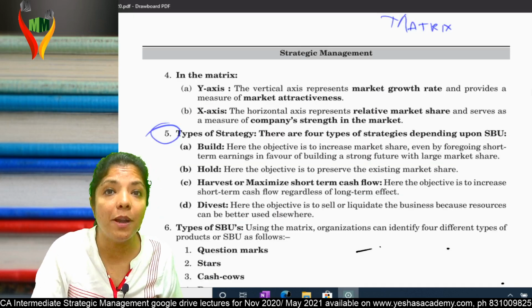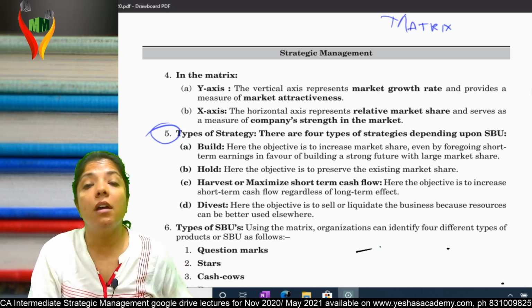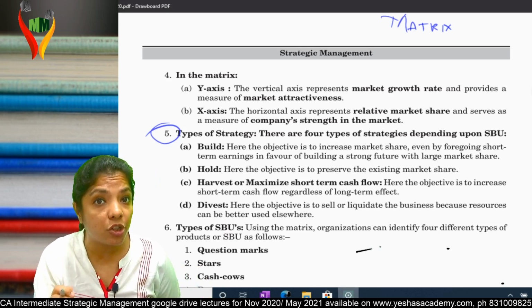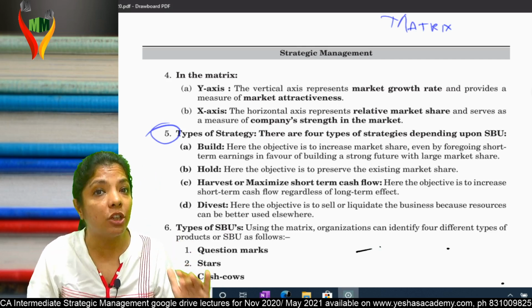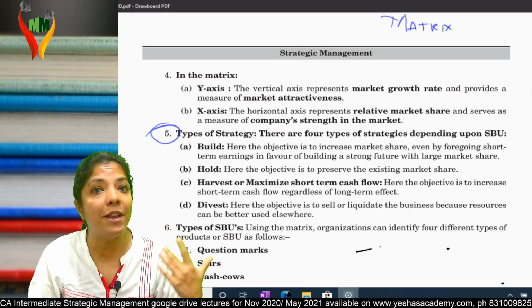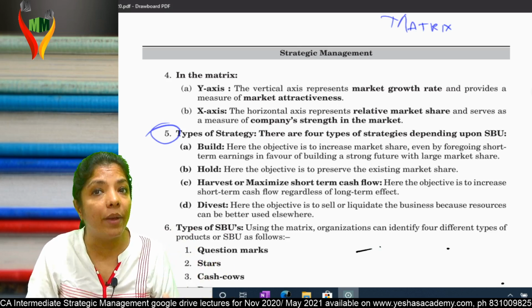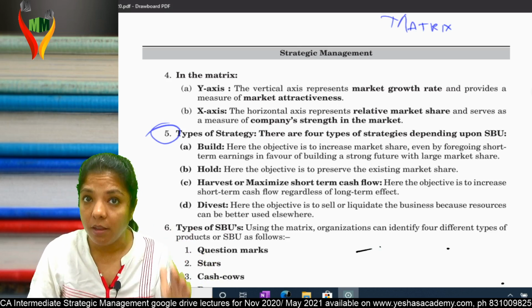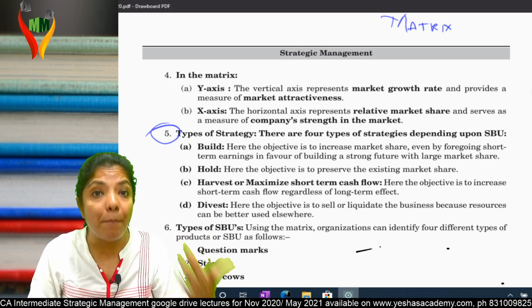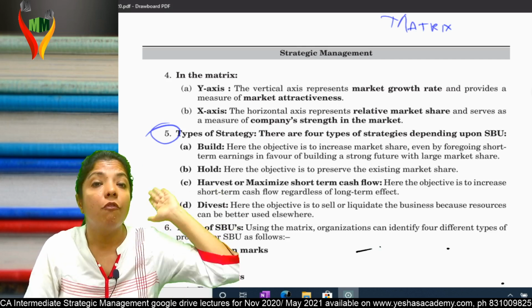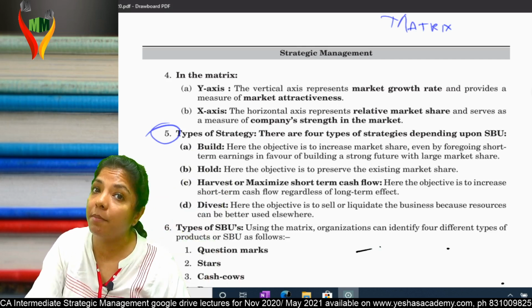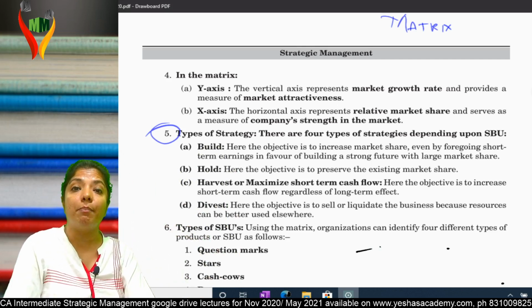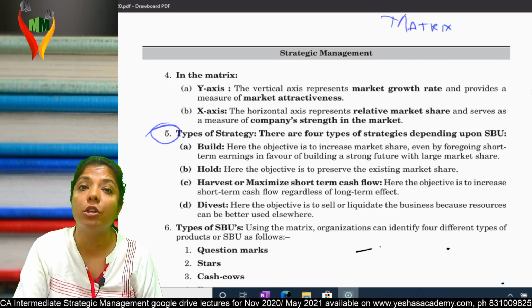So come to build. What is build over here? Point number 5. Build. Here the objective is to increase market share, and I know that to increase market share, I have to invest money. Then only my share will increase, even by foregoing short-term earnings in favor of a strong future with large market share. When I say build, I want to build my future. For that I'll have to spoil my present, because whatever I'm earning today, rather than enjoying that money, I will be investing it. But I'm ready to do that because I want a strong future.